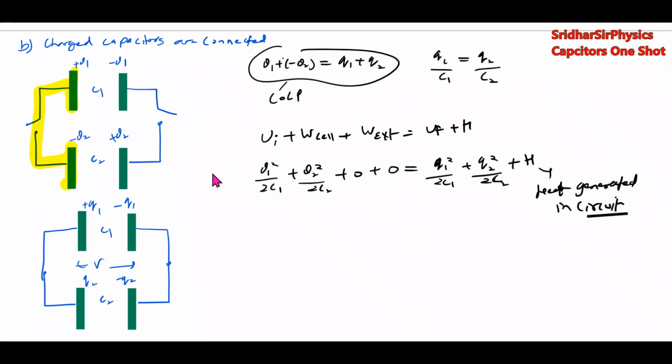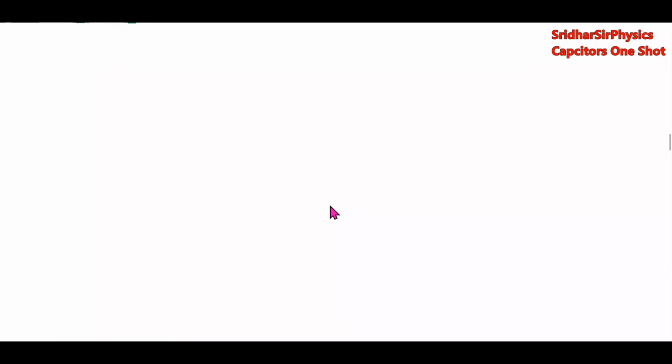So if a charged capacitor is connected to another uncharged capacitor with a reverse polarity, this is the method. You have to be alert with this. Conservation of charge principle. This is the conservation of energy principle. Conservation of total energy. Total energy is conserved यहाँ पे. Then we'll get a situation where one charged capacitor shares to multiple capacitors. रफ डायग्राम डाल देता हूँ मैं.